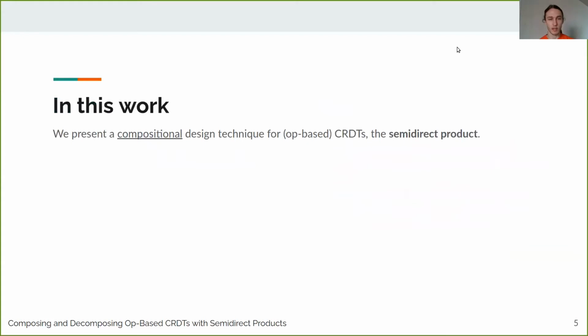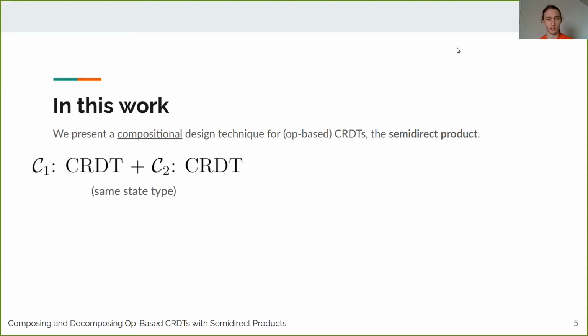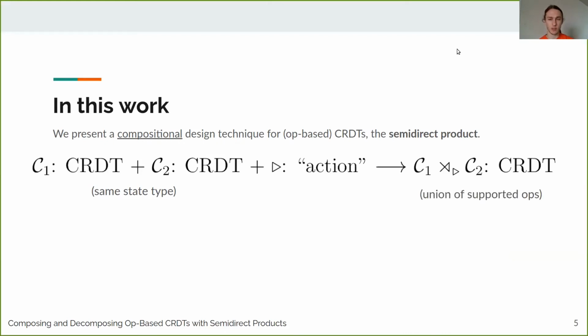In this work, we present a compositional design technique for op-based CRDTs, which we call the semi-direct product, which is supposed to address the difficulty of designing CRDTs. What it lets you do is take two input CRDTs, here C1 and C2, and they have to operate on the same state type. You take a bit of extra information in the form of this function that we call the action, and then what you get out is a CRDT that supports the operations of both of the input CRDTs and also resolves conflicts between them in a natural way.